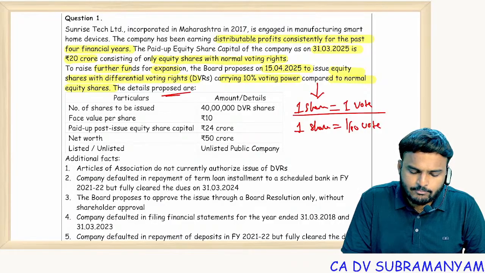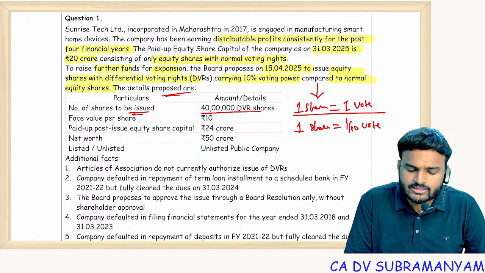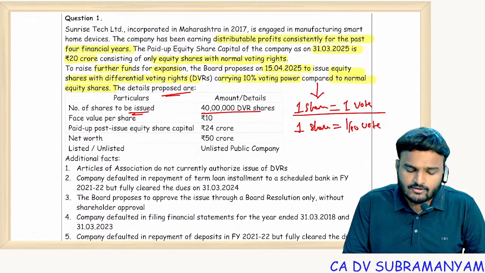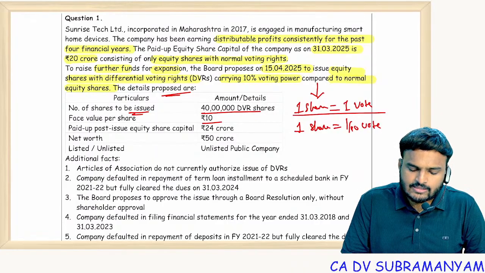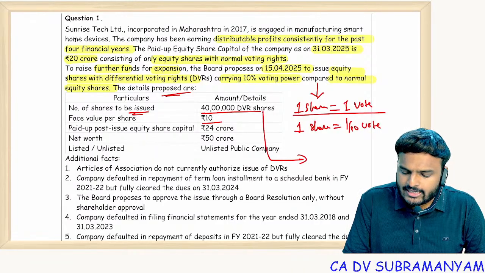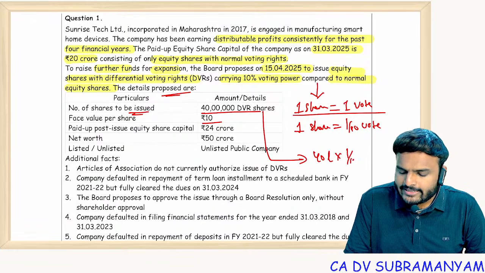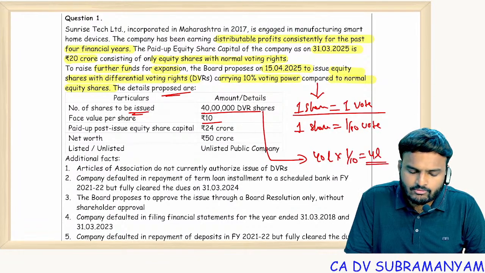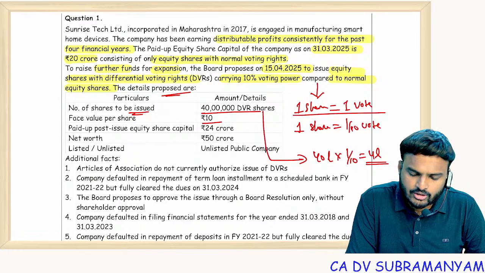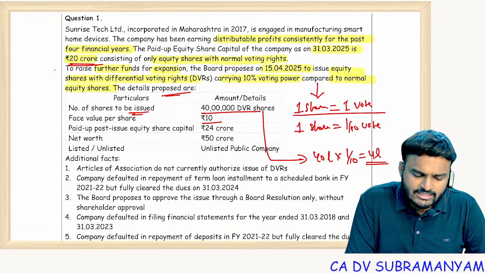The details proposed are: number of shares to be issued, 40 lakhs differential shares. Face value 10 rupees. But if you see the voting power, 40 lakhs into 1/10, that is 4 lakhs only voting power. Whereas ordinary shares, you see, 20 crores divided by 10 means 2 crore shares only.